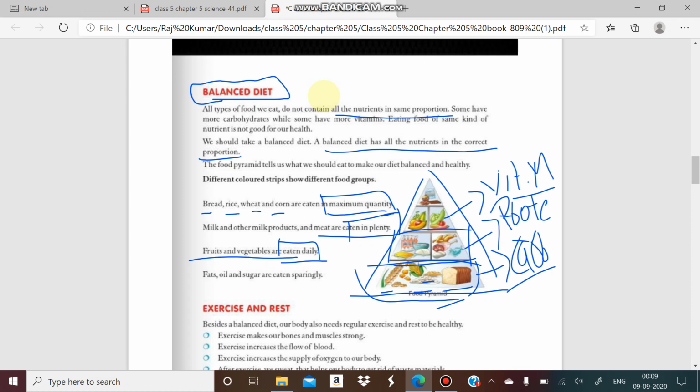At the top you will see the food substances which contain fat or oil. So we can say fat, oil and sugar we require sparingly. Our body requires them in less amount, so we need them in less quantity. Fat is required by our body comparatively less than all the other nutrients, like carbohydrate, protein, and vitamins. So this pyramid represents our body's requirement of different nutrients.